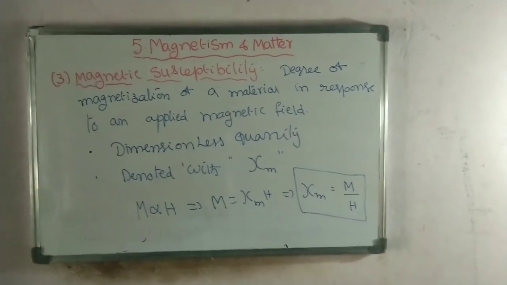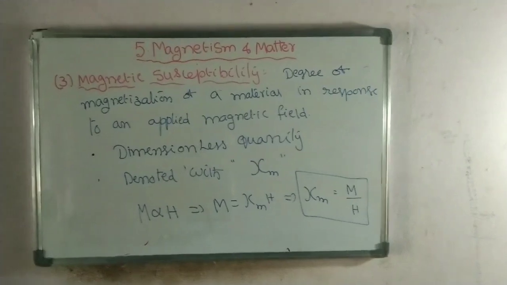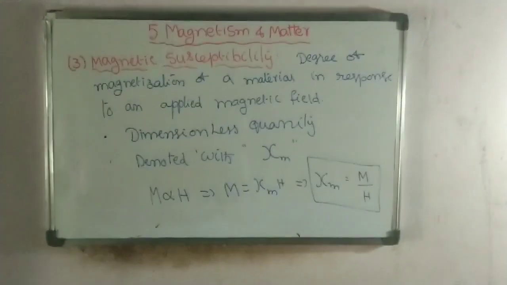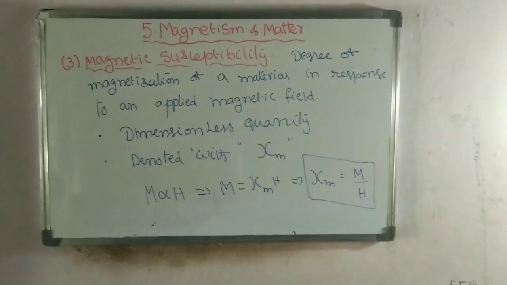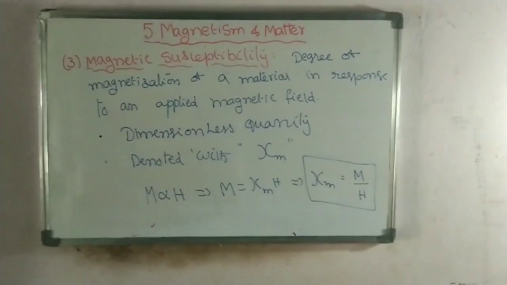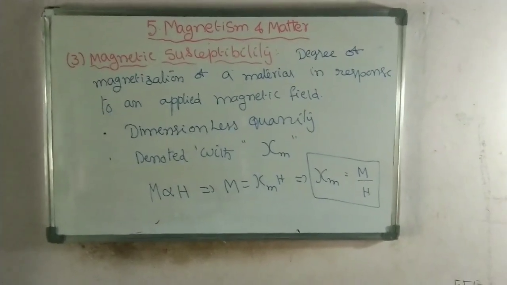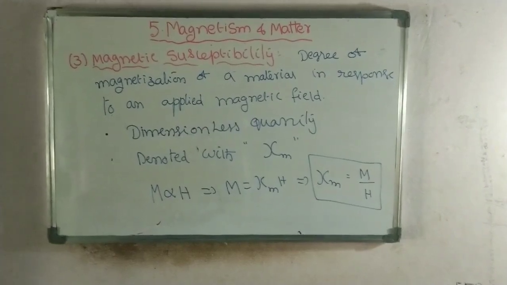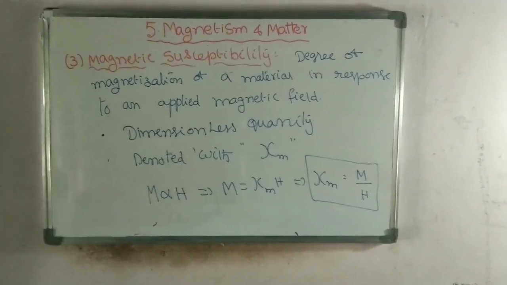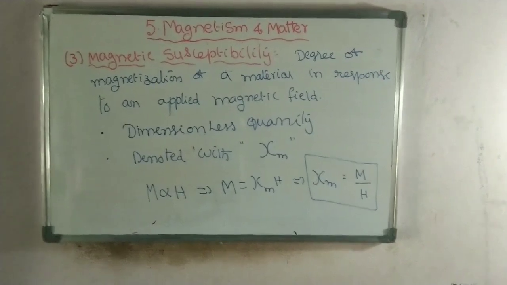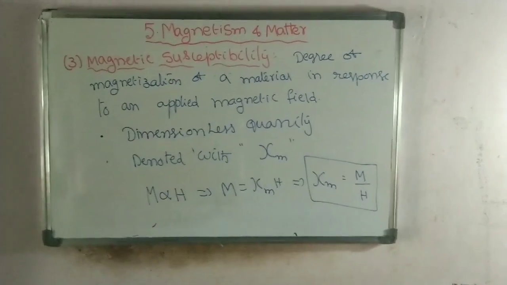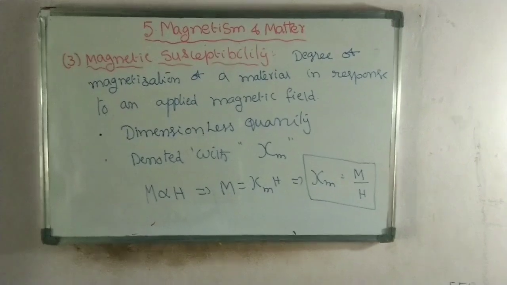Chi suffix m represents magnetic susceptibility, and we know that the magnetization is directly proportional to the magnetic intensity. So the magnetization of a material is directly proportional to the magnetic intensity. From that we write magnetization is equal to the product of the susceptibility and the magnetic intensity. So finally, the susceptibility is the ratio of the magnetization and magnetic intensity.